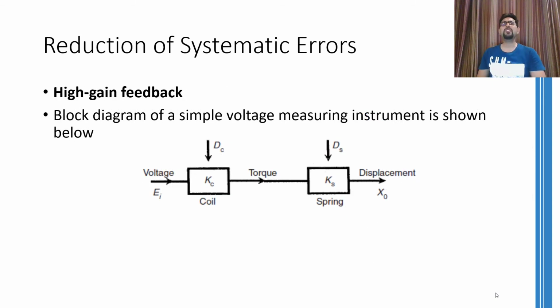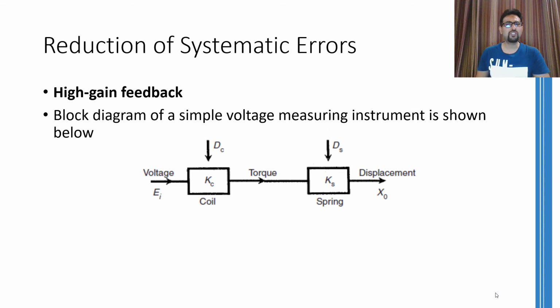Another way to reduce the effect of sources of error is to use a high gain feedback. Consider this control diagram where the input voltage is converted into torque by the coil, and then this torque is resisted by the spring and the displacement of the pointer occurs. This control diagram is specifically for a moving coil voltmeter.